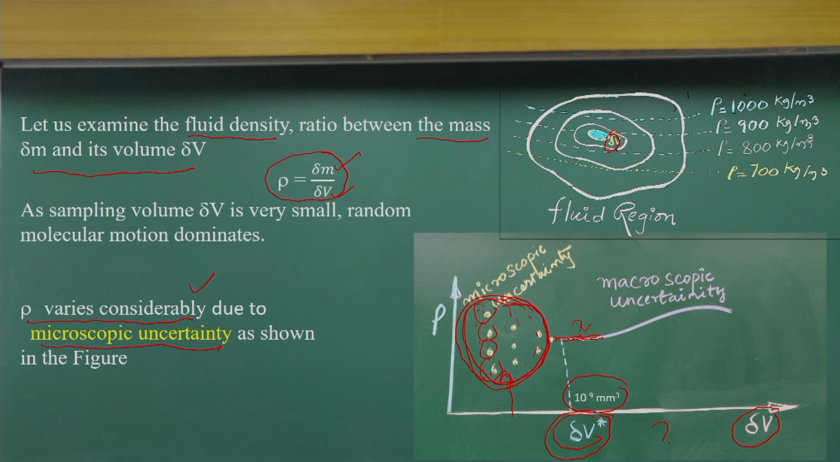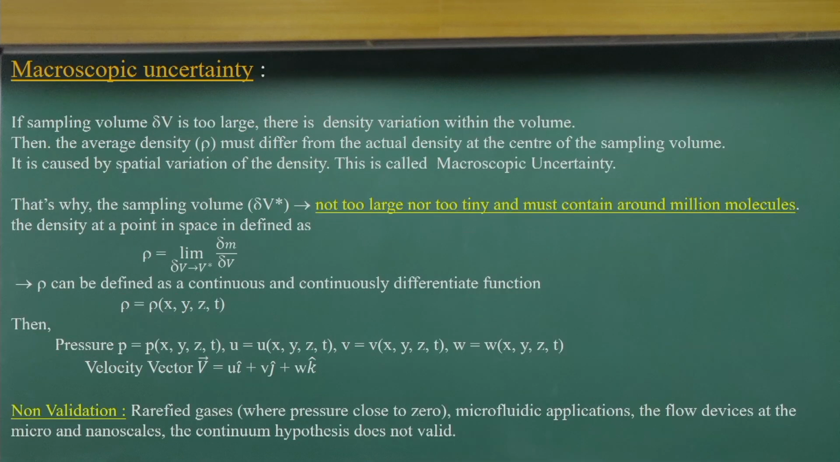I am talking about with respect to sampling volume. But if I increase the sampling volumes, it is much larger. It could be 1 meter or 2 meters like this. So, I can consider a big sampling volume. In that case also we will not have a constant density, the density will vary.